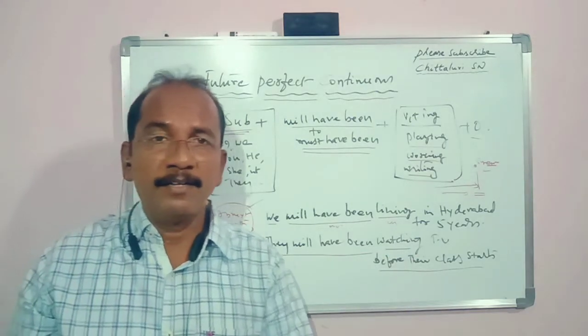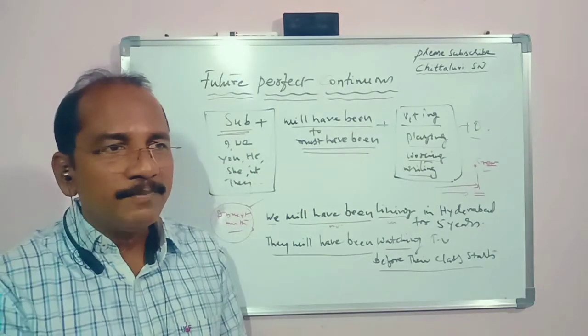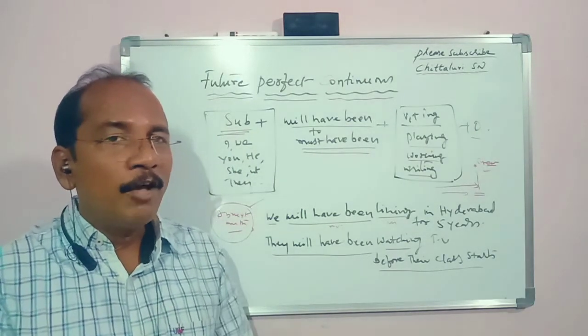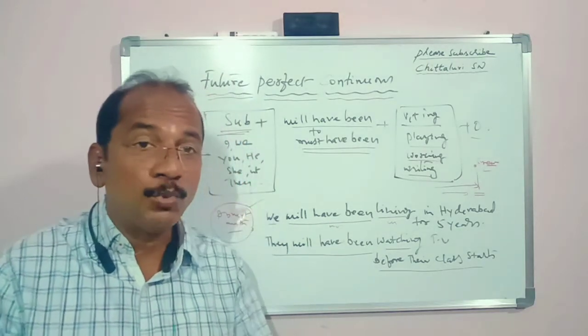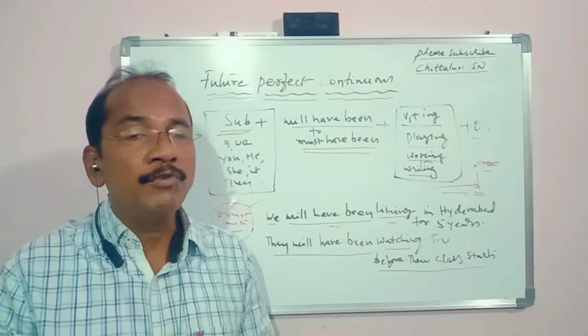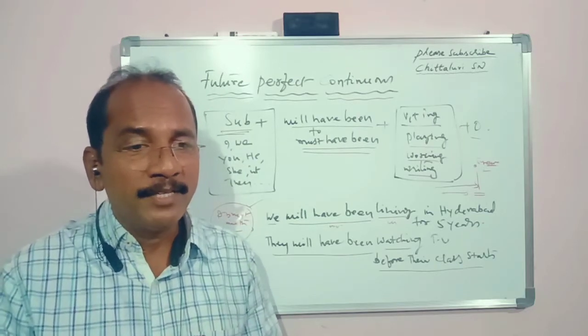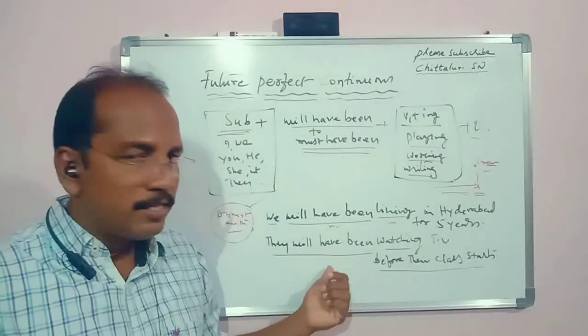Some class is assigned in the future there. So before their class starts, what work of the students will be in progress at the time? Just in my assumption, I have given you this example to make you understand well.